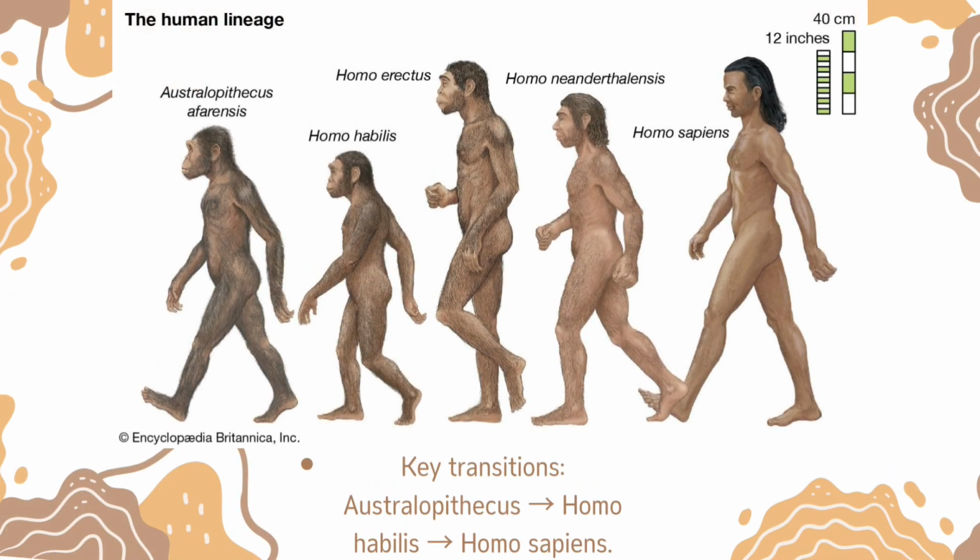Humans evolved from primate ancestors over millions of years. Early hominins like Australopithecus walked on two legs but had small brains. Later species like Homo habilis used tools, and Homo sapiens developed complex language and culture. Fossils, DNA, and archaeological evidence confirm this revolutionary journey.